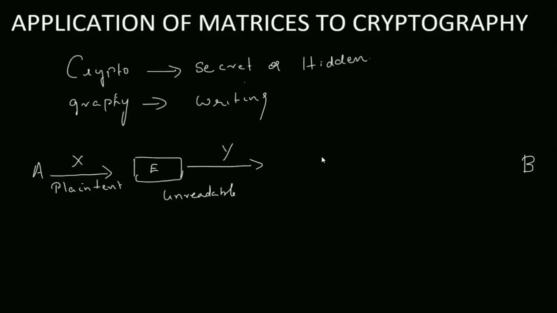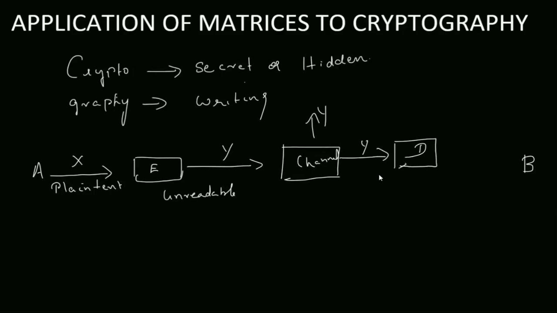And if there is a third channel or somebody in between, they will get the message as Y. From here it will go out as Y, and person B will decode it. Decode means he will change that unreadable message and bring it back to the original form.